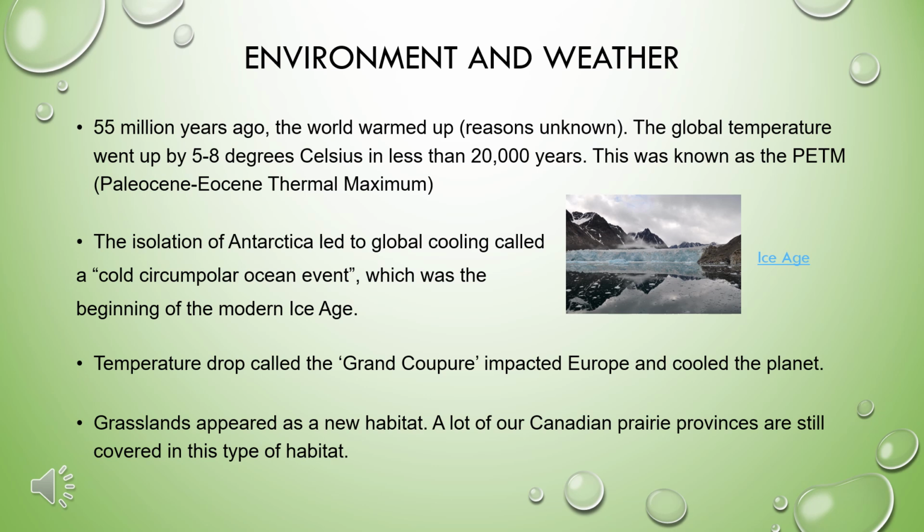Millions of years later, Antarctica became isolated, and this led up to a global cooling event called the Cold Circumpolar Ocean Event. The beginning of the modern ice age, a temperature drop called the Grande Coupure impacted Europe and further cooled the planet. As a result, jungles and rainforests started to become less common and a new habitat appeared, grasslands.